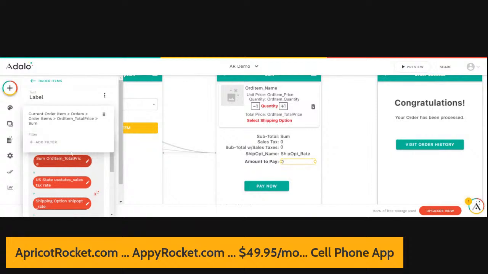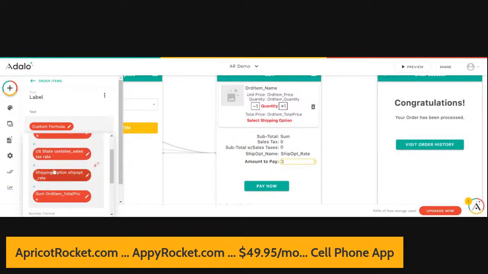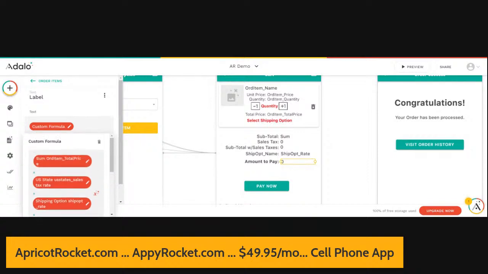This is the current order item, orders, order items, order item, total price sum. So this is the sum of the total price of the order items. Now, the next is a times the U.S. state tax sales rate. Okay, so that gives us that. Then we have the shipping rate, and then we have the sum order items total price. Okay, so I'm going to click sum order item total price.